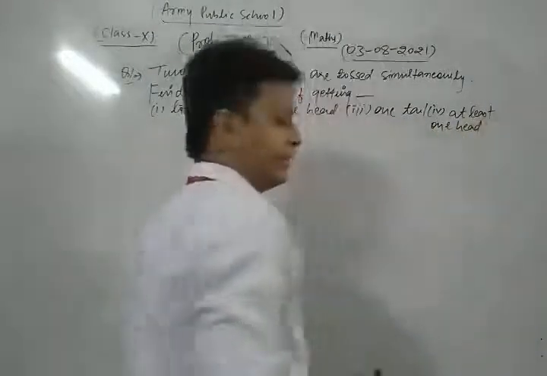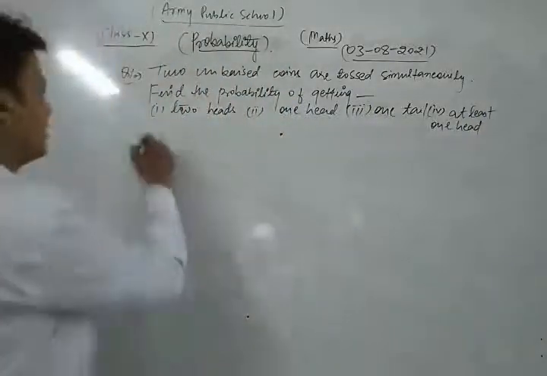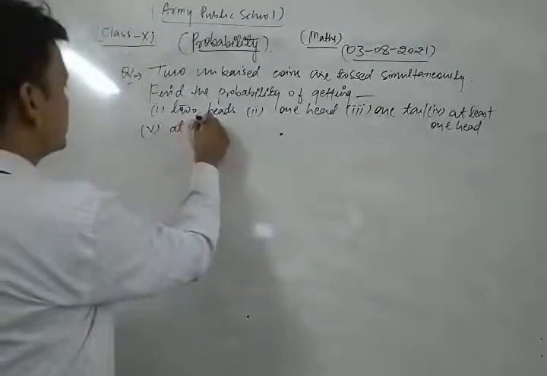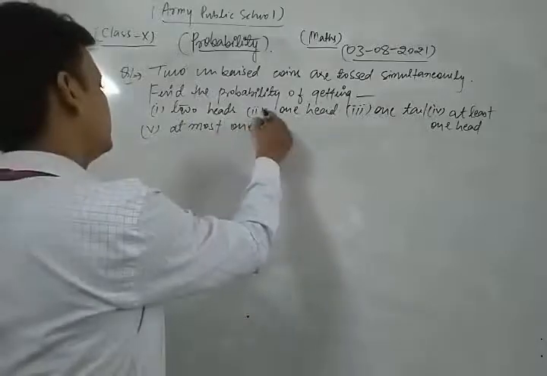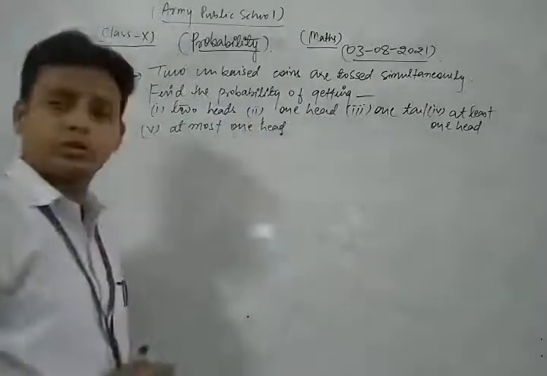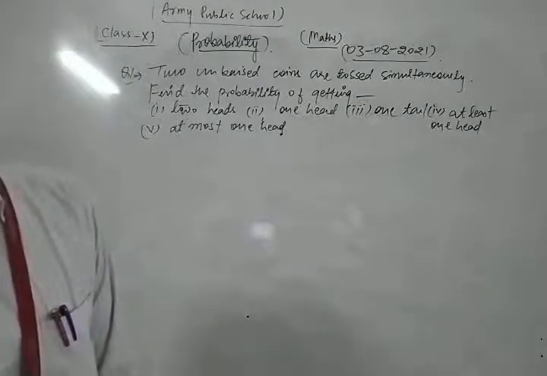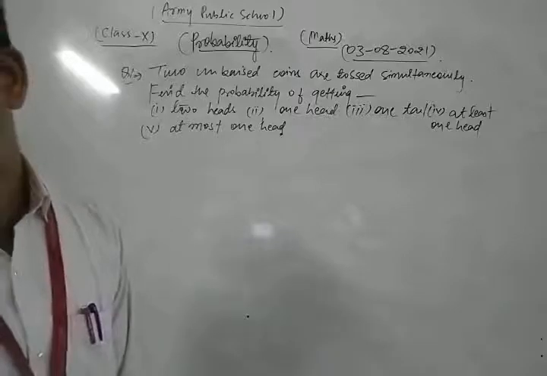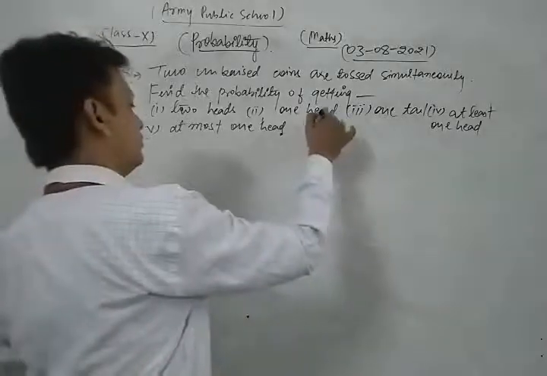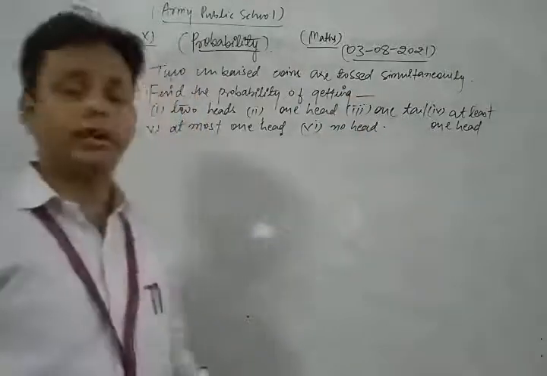Fifth one is at most one head. And sixth one, no head.